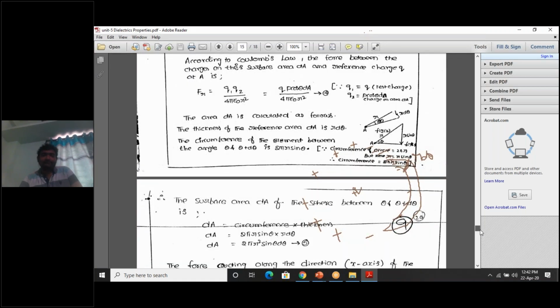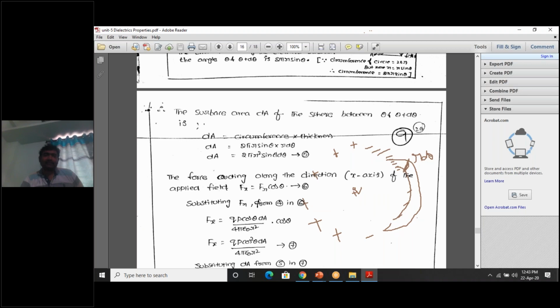Thickness is equal to r d theta. Here, instead of thickness, what have I written? R d theta. Next, circumference. What is the formula for circumference of a circle? 2 pi r.